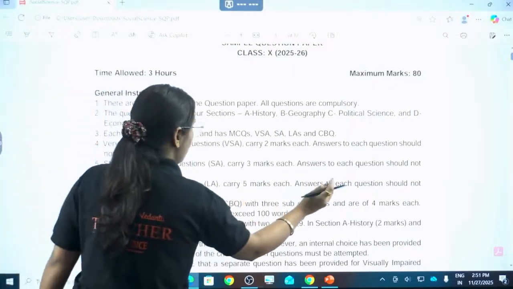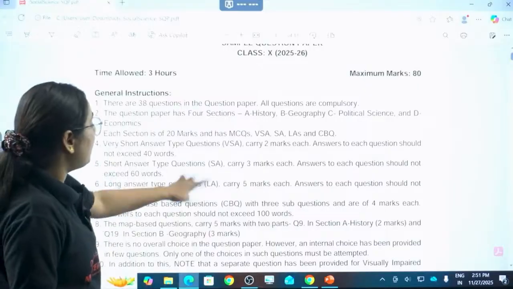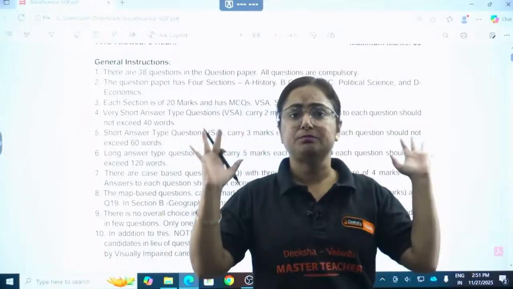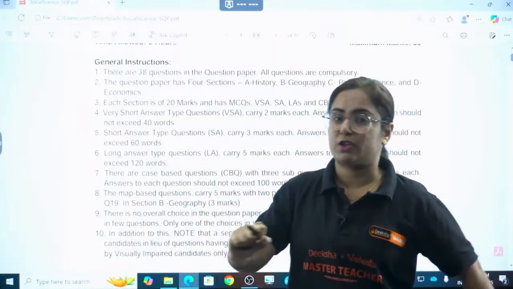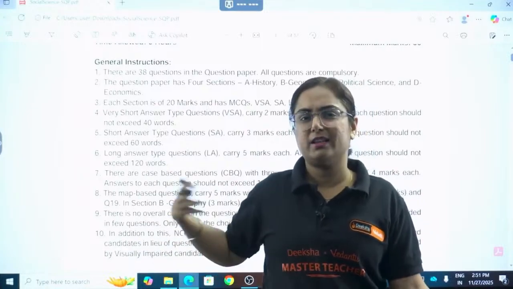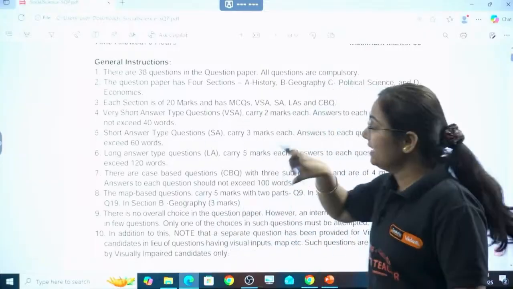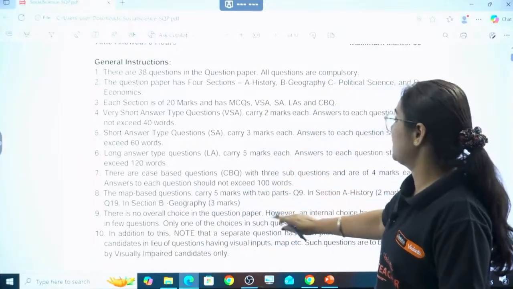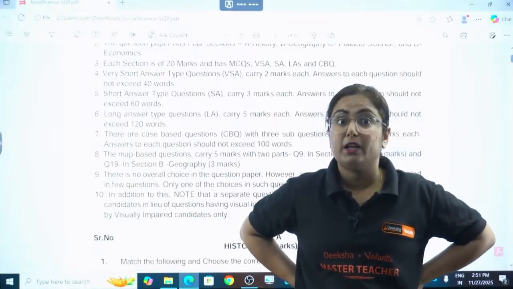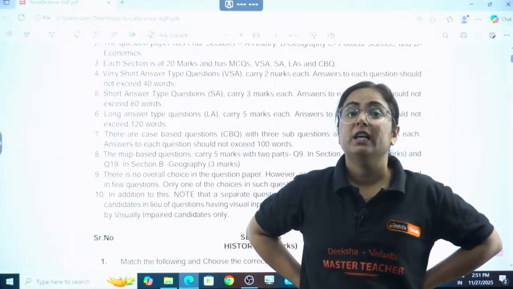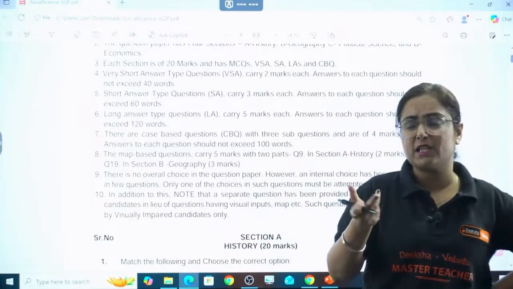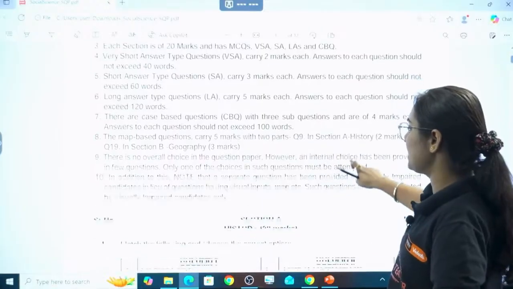Then we have the 3-marker question with 60 words, the 5-marker with 120 words, and a very important thing: the case-based question. We always take it lightly, thinking there is nothing to do, just read the extract and write the answers. But do you know, in the instruction itself, a word limit is given for the case-based question too, and that is 100 words. If you were not aware of this, keep this in mind. There is no overall choice, but the internal choices are there.